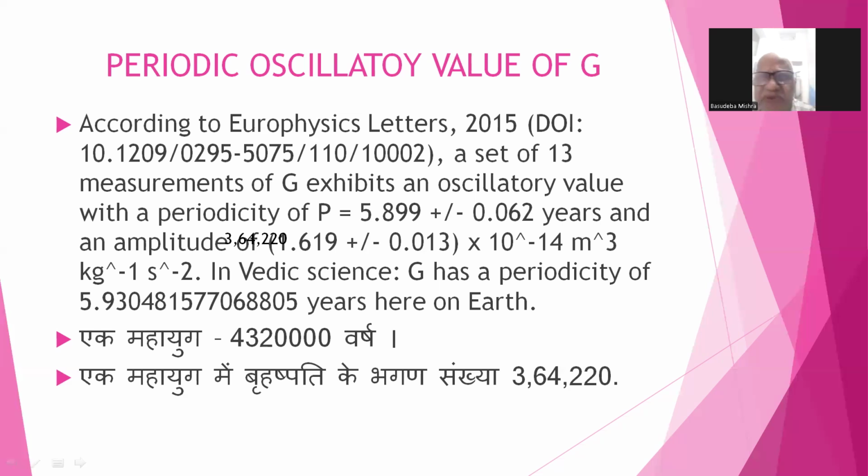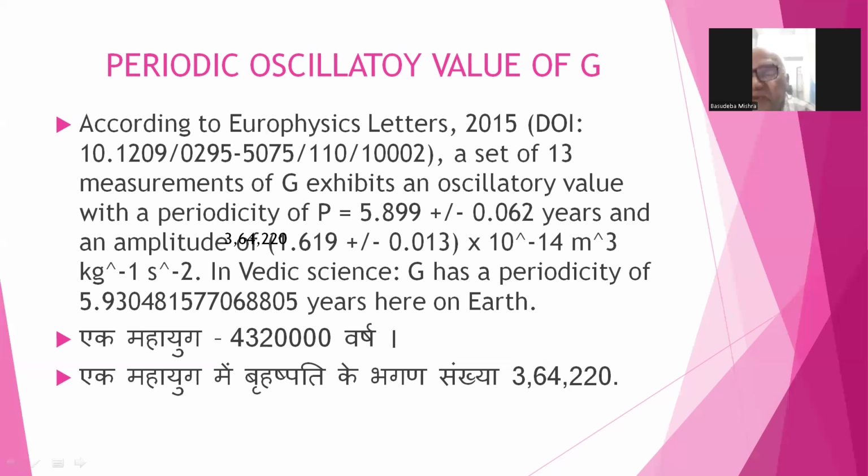Just like atomic orbitals, they are not fixed, they fluctuate. Similarly, all the planets go around the sun not exactly in the same time, but that time also slightly varies. So here we take a 4.32 million year cycle to bring out the average.